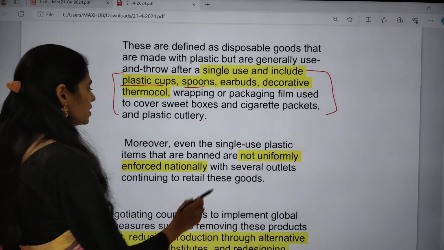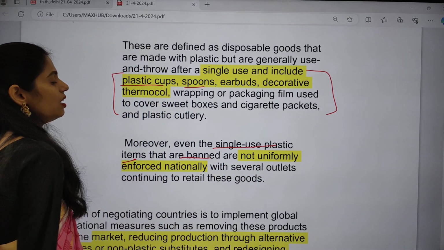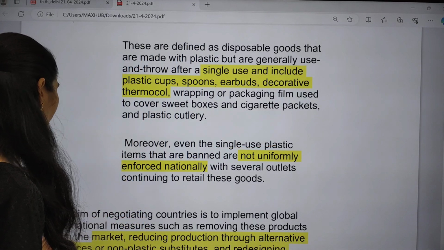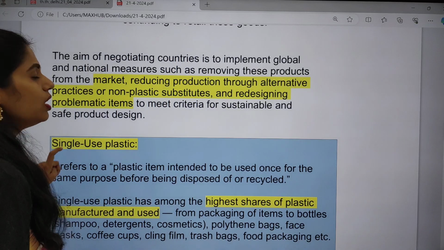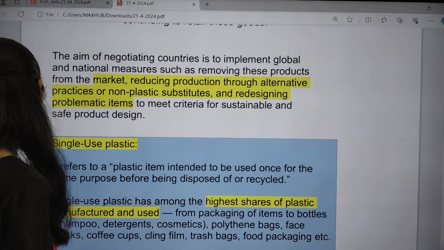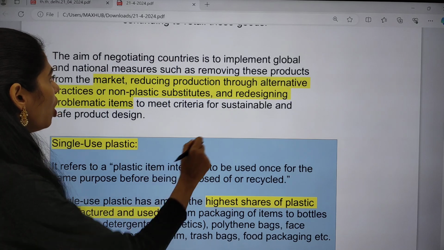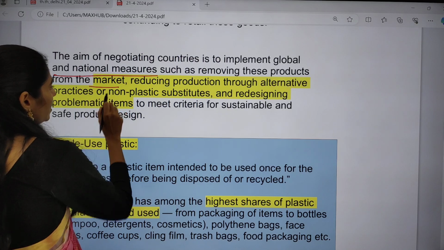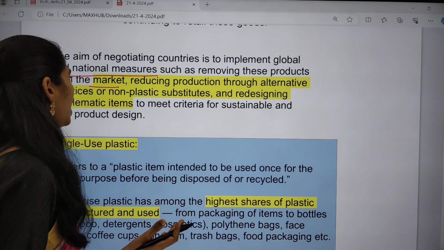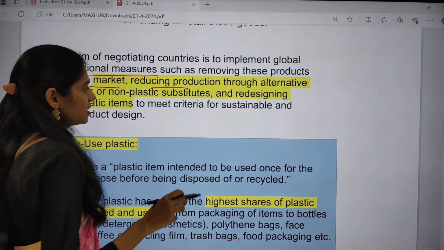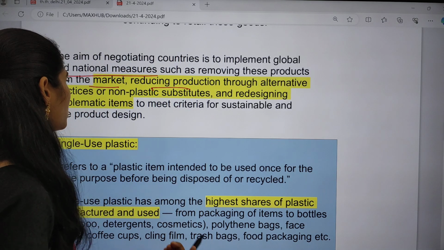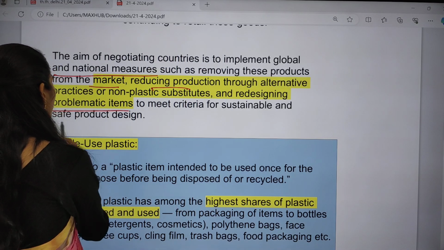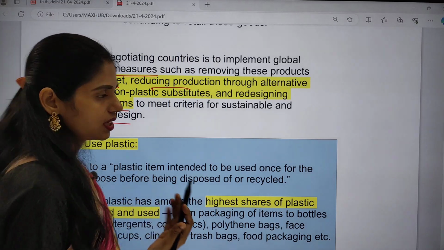Moreover, even the single-use plastic items that are banned are not uniformly enforced nationally. So it is one of the problems that we are facing. An important aim here, so why this meeting? This meeting is to negotiate and discuss implementing global and national measures. For example, removing single-use plastic products from the market, and reducing production through alternate practices like non-plastic substitutes, and redesigning problematic items, and meeting criteria for sustainable and safe product design. So these are some important things.